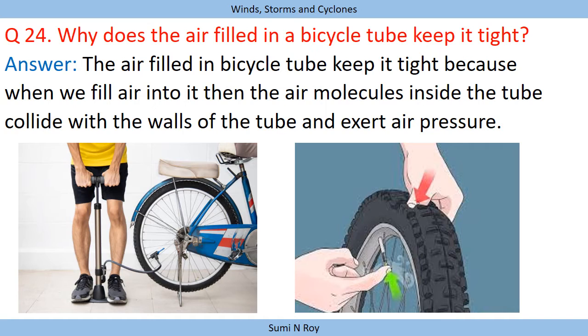The next question is: why does the air filled in a bicycle tube keep it tight? The air filled in a bicycle tube keeps it tight because when we fill air into it, the air molecules inside the tube collide with the walls of the tube and exert air pressure. Because of that only, the tube takes a shape.